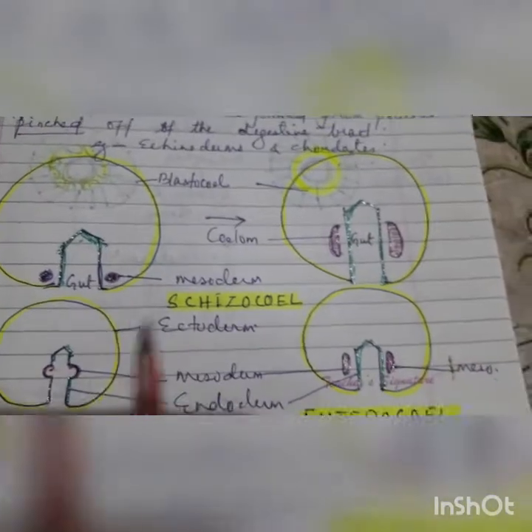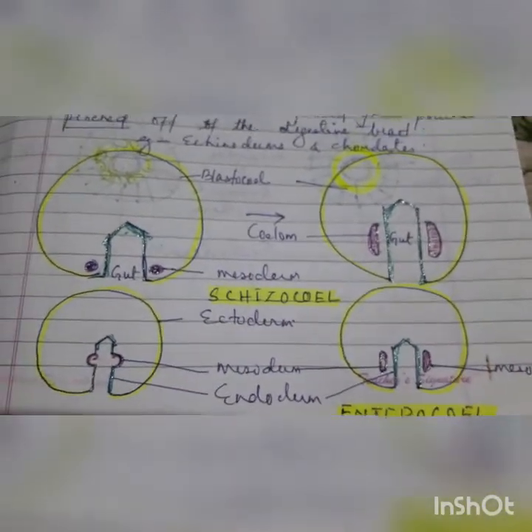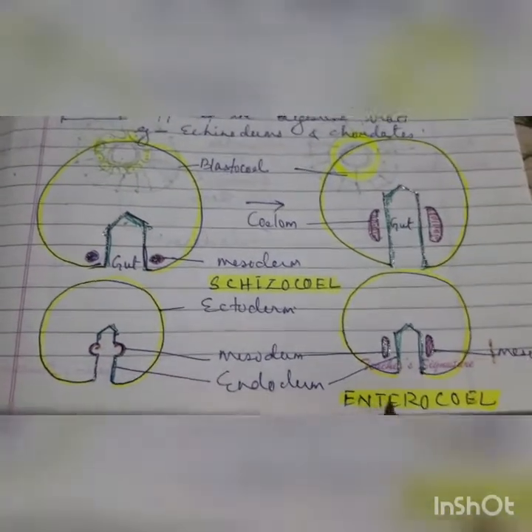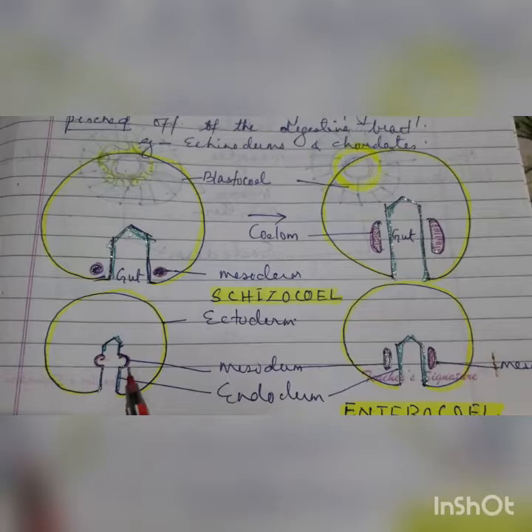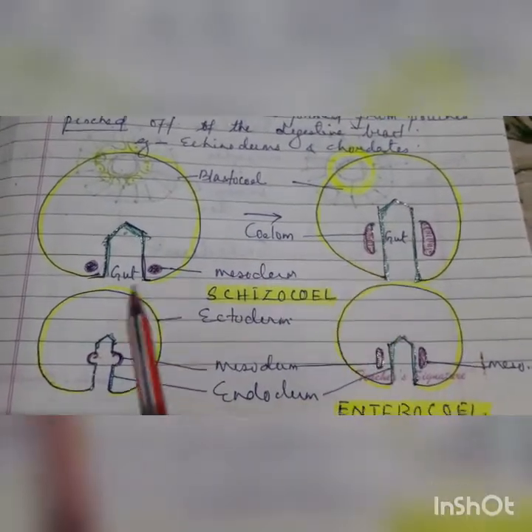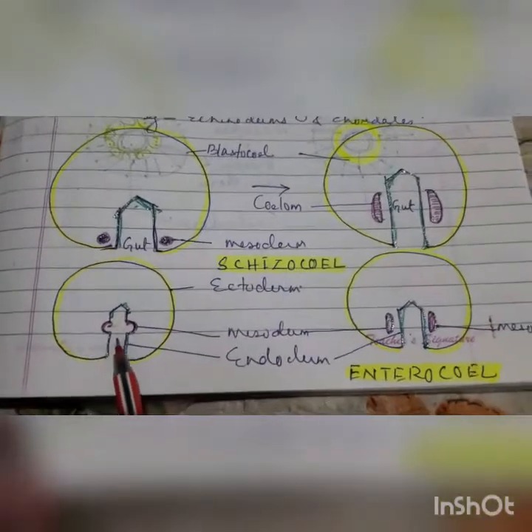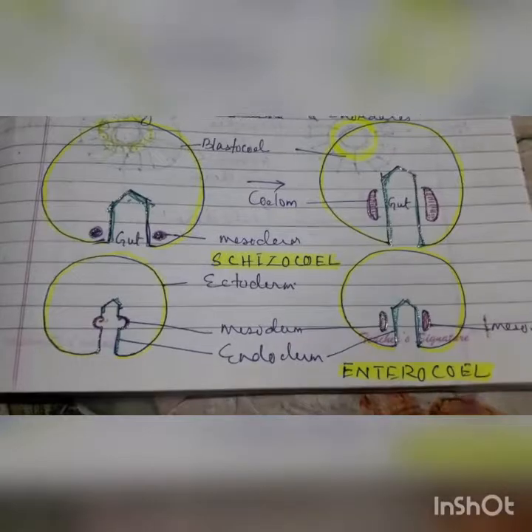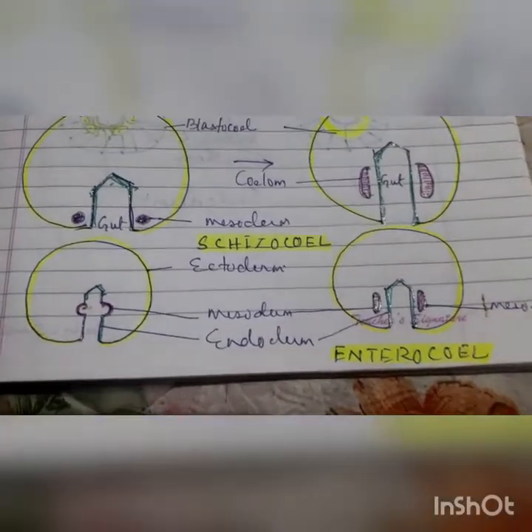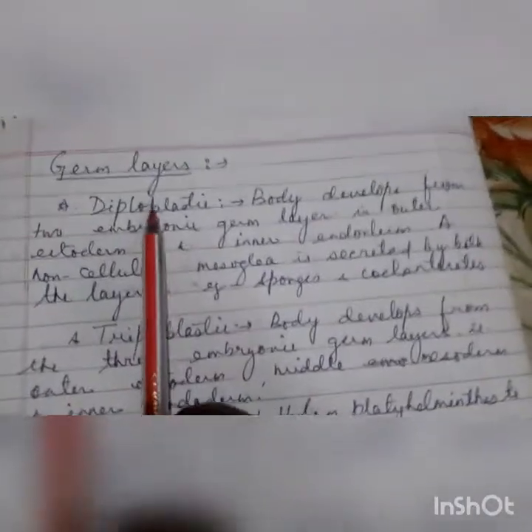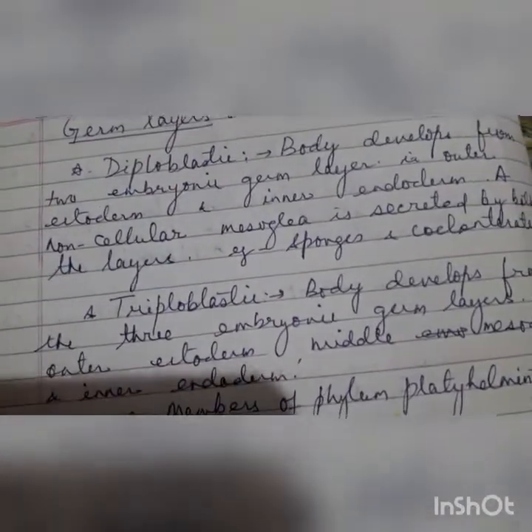This is the picture of how the schizocele and the enterocele develop. The schizocele develops from the mesoderm, and the enterocele also develops from the mesoderm. Here, see, the coelom develops from the mesoderm, and here the coelom develops from the digestive tract. It is pinched off and then the coelom develops. That's why it is called enterocoelom. These are the germ layers.